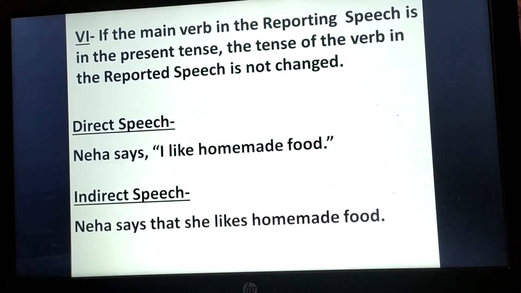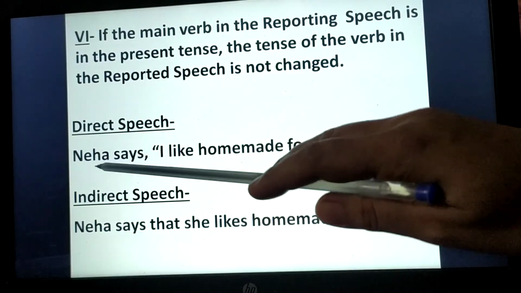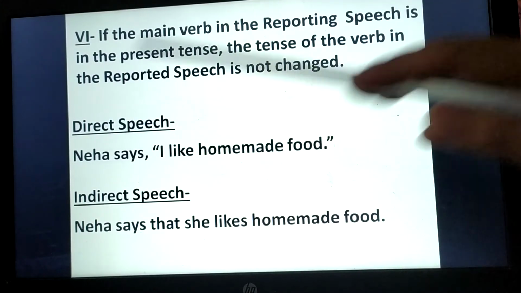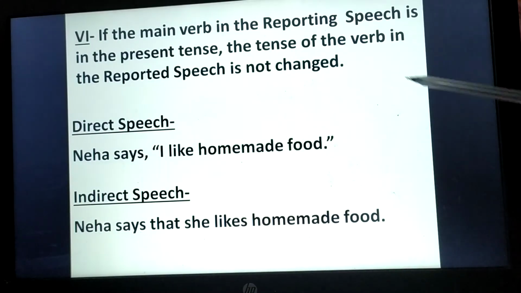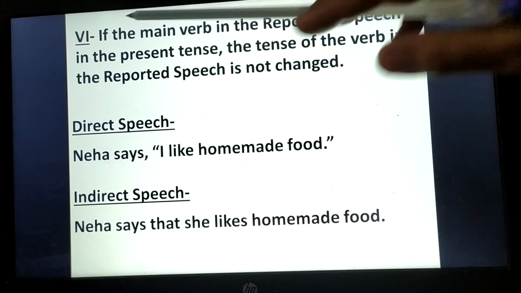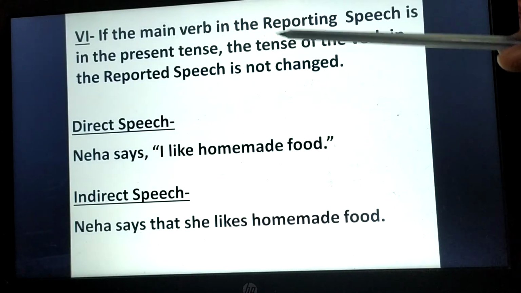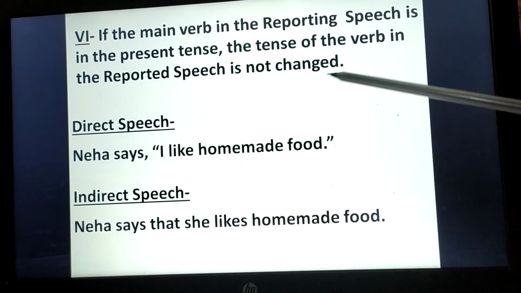Next is, if the main verb in the reporting speech is in the present tense, the tense of the verb in the reported speech is not changed.